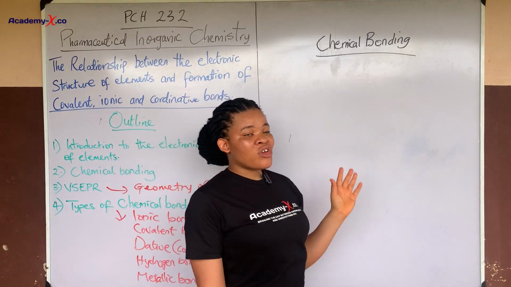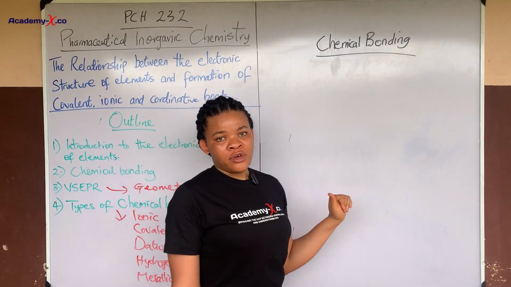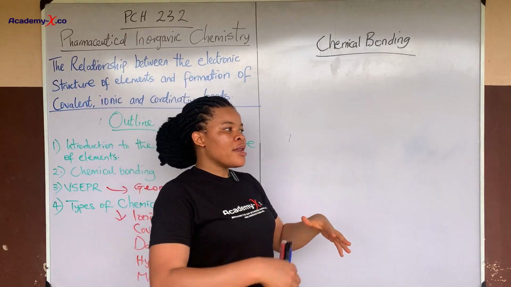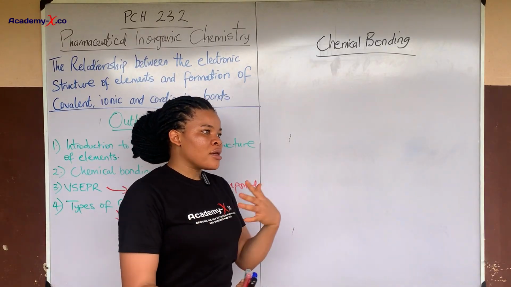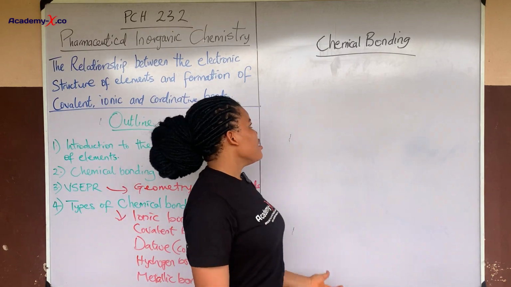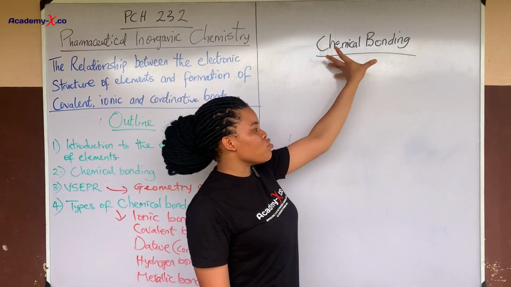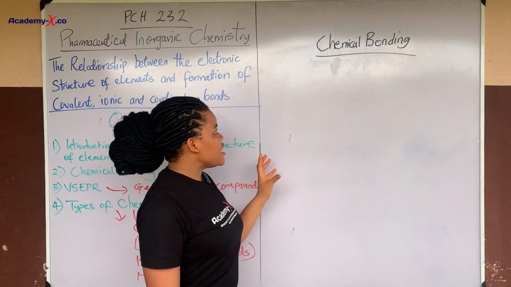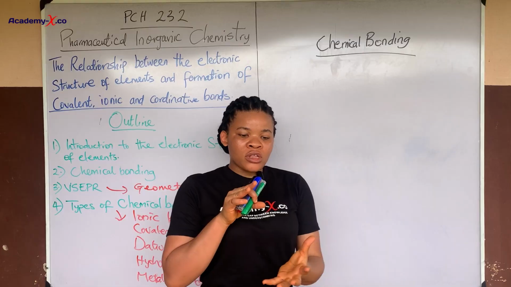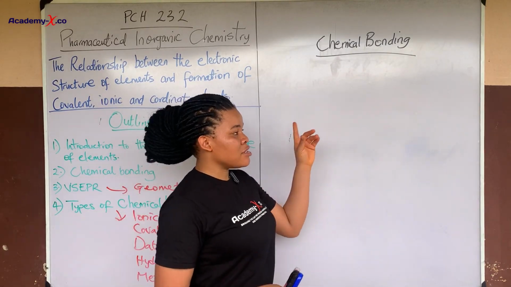Now, bonding in chemistry happens at the molecular level, because it's from this bonding of atoms that we now get our compounds, that form part of the products we see in our everyday life today. So now, without this interaction, there is not going to be stability. So the essence of this interaction is to ensure that the compound that is formed is stable, like to form a stable product. That is the essence of this.